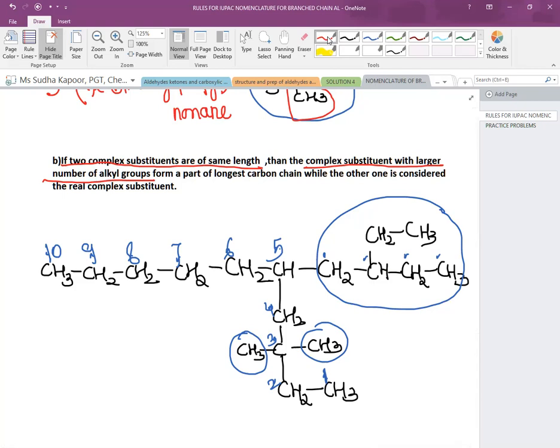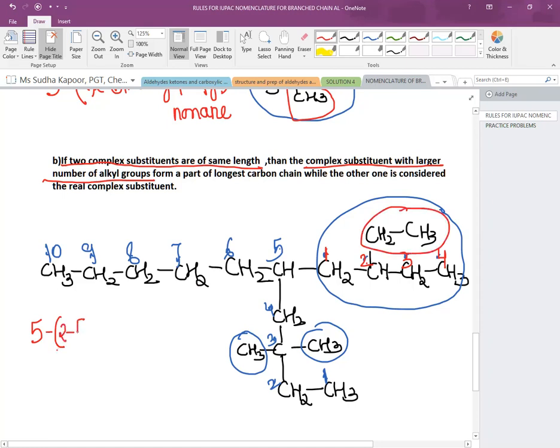Now numbering it is a difficult one, because for the branch which is already substituted, we have to give the first number to that carbon which is attached to the parent chain. So let us start giving the name. The correct one is, on the 5th location, the substituted branch of butyl is present. So we will follow 5th position. On the 2nd is the presence of ethyl, 5, 2 ethyl.